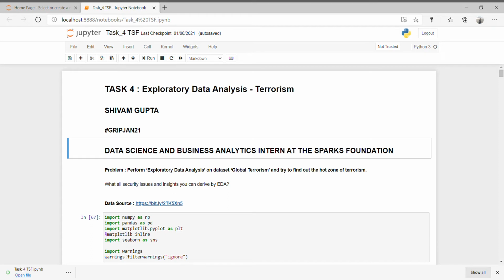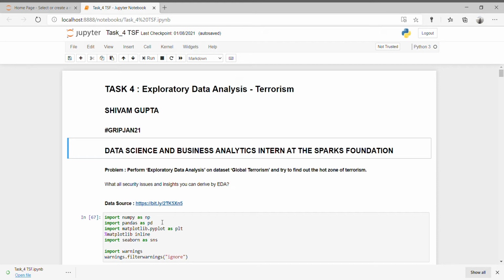I have completed my task for exploratory data analysis of global terrorism. The problem is to perform exploratory data analysis on global terrorism data and try to find out some hot zones of terrorism. As a security analyst, we find some meaningful insights from this data.